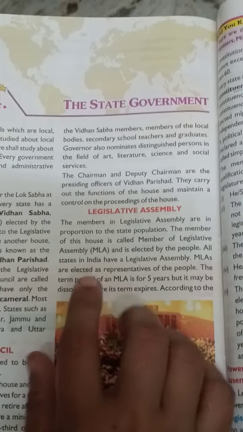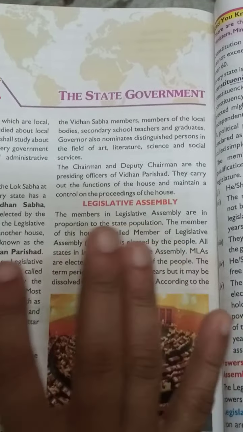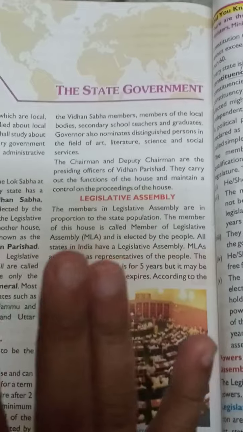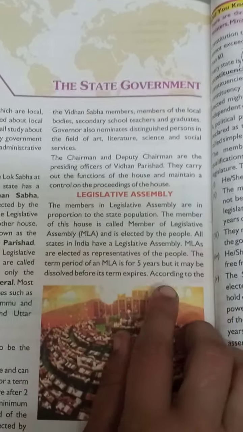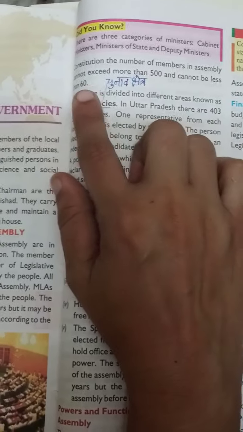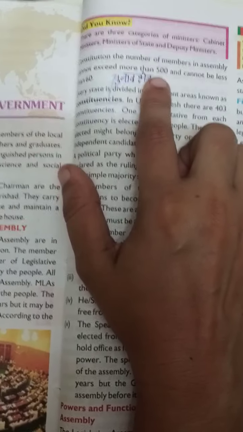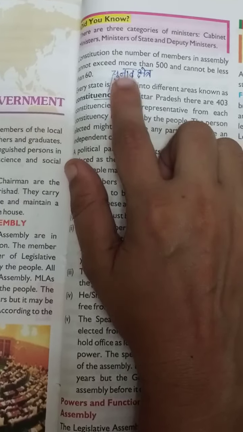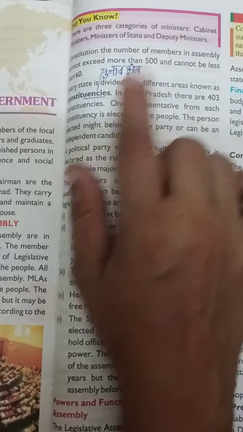If the legislative is not working properly, if the state government is not working properly, then it can also be dissolved before its term. According to the constitution, the number of members in assembly cannot exceed more than 500 and cannot be less than 60. So, not less than 60 and not more than 500.